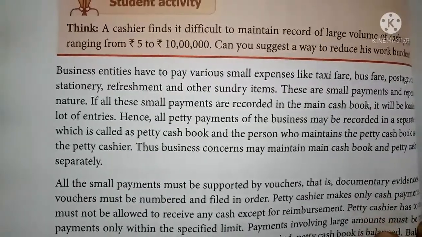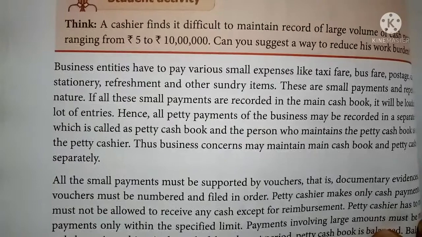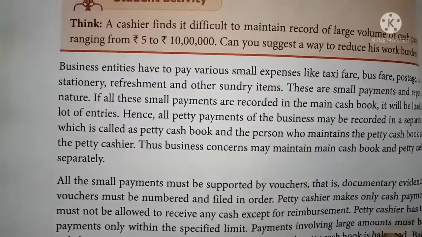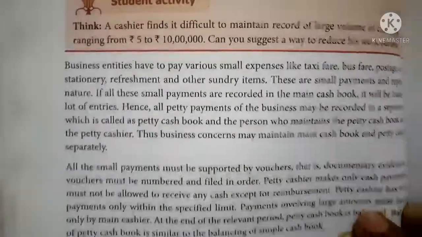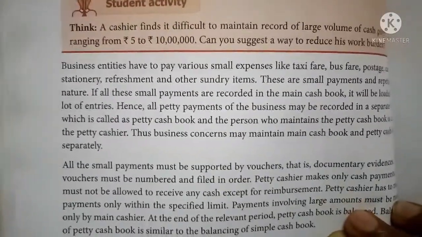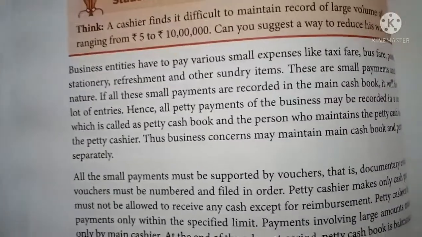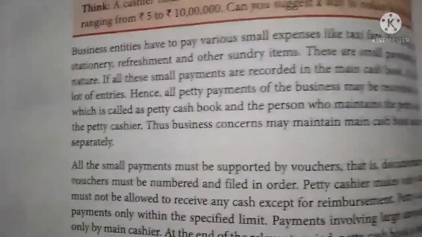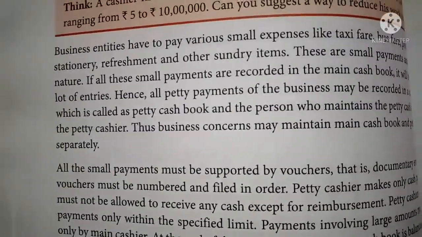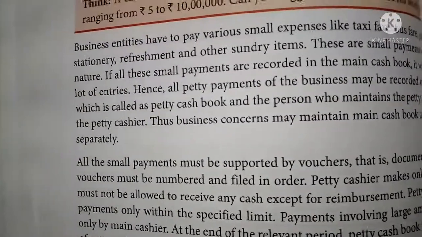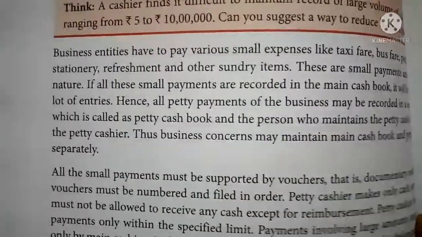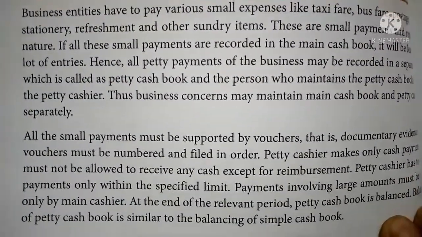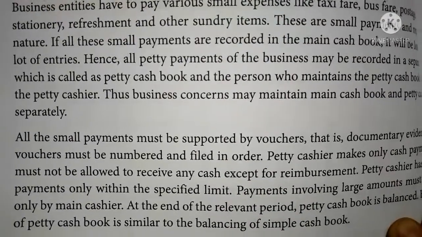So in a business concern, all small expenses should be maintained in a separate set of books. That book is called the petty cash book, and the person who maintains that book is called a petty cashier. So in the case of a petty cash book, the main cashier's workload is minimized, and he will concentrate only on the major expenses. All the small expenses will be maintained by the petty cashier.